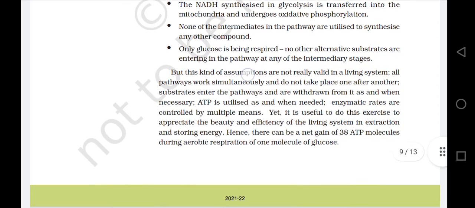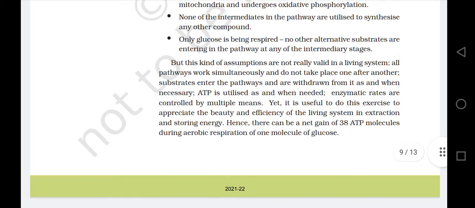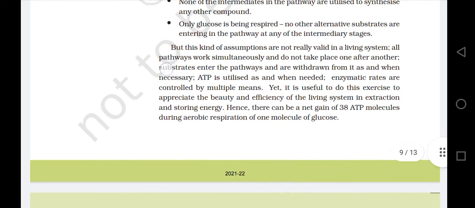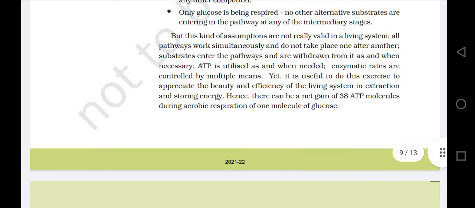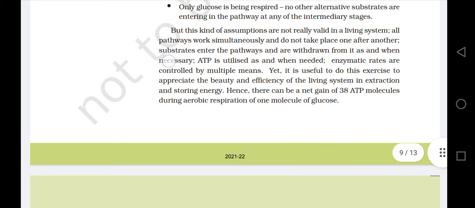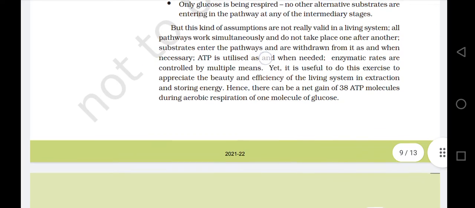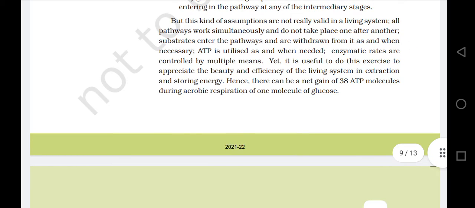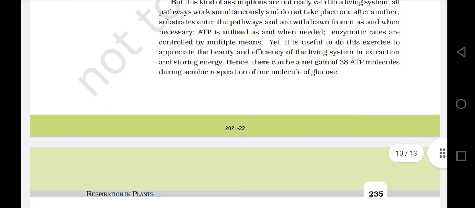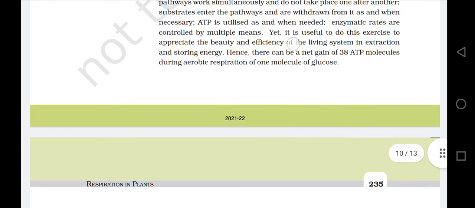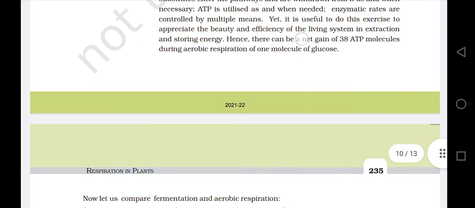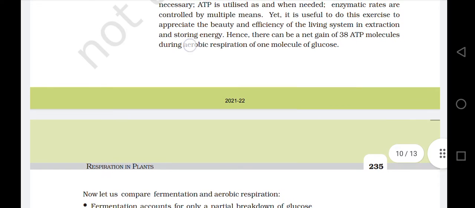But these kinds of assumptions are not really valid in a living system. All pathways work simultaneously and do not take place one after another. Substrates enter the pathway and are withdrawn from it as and when necessary. ATP is utilized as and when needed. Enzymatic rates are controlled by multiple means. Yet it is useful to do this exercise to appreciate the beauty and efficiency of the living system in extracting and storing energy. Hence, there can be a net gain of 38 ATP molecules during aerobic respiration of 1 molecule of glucose.